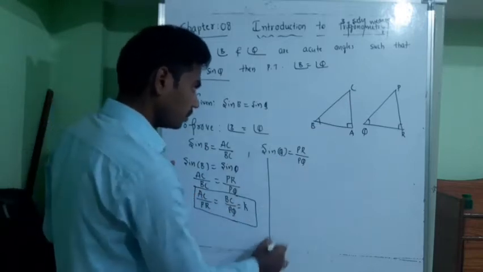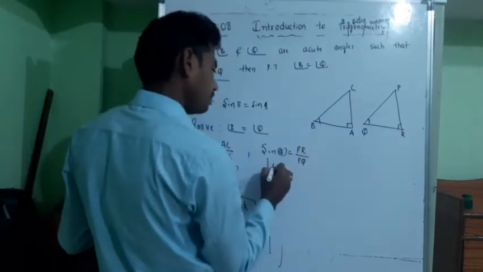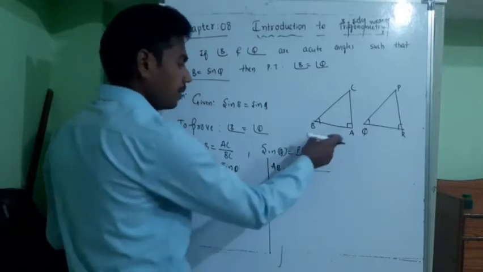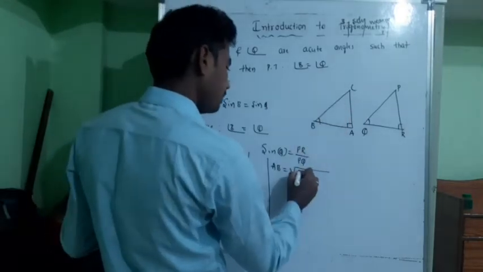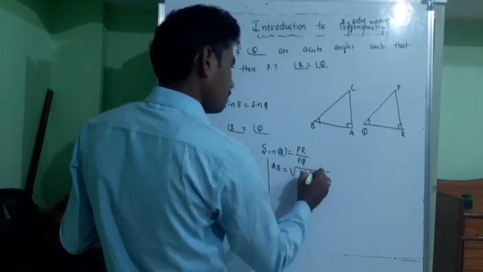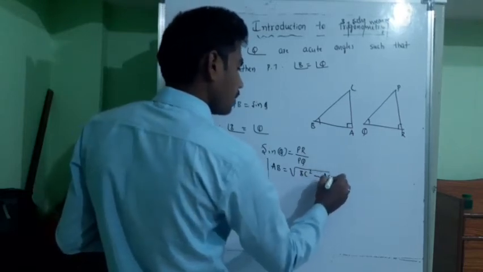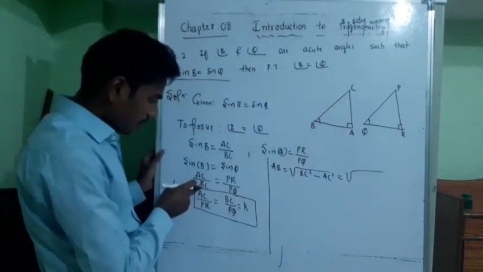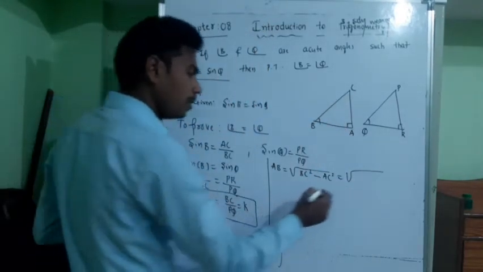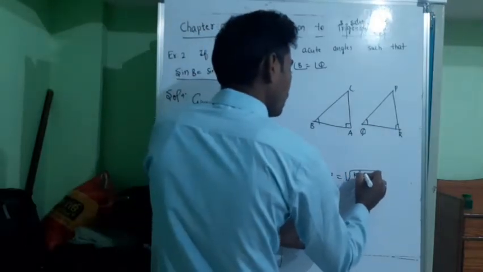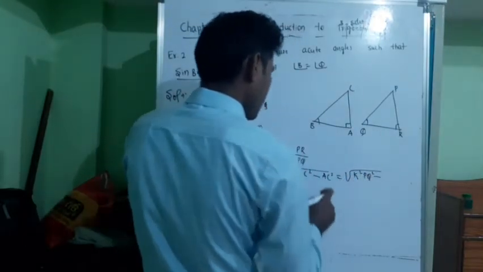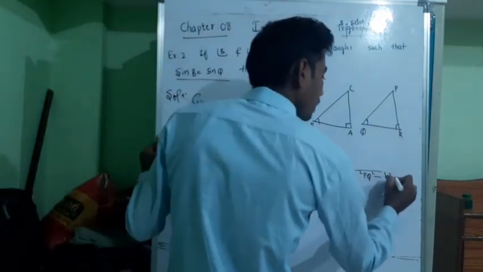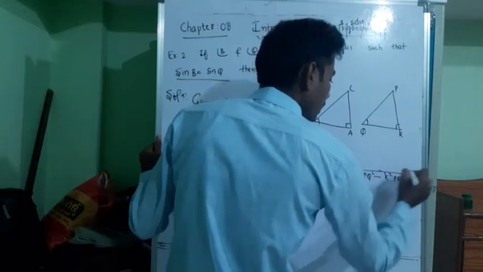Now AB is equal to the square root of BC square minus AC square. BC can be written as K into PQ, so K square PQ square, minus AC, which is K into PR, K square PR square.